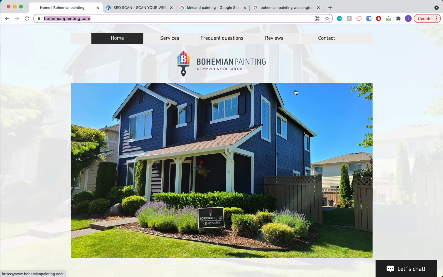The H1 header tag is essentially Google's first impression of your website. So when you go onto your website, it's the first thing that Google is going to see about your website. So in this case, you don't have an H1 header tag. So Cynthia, it's really important to use the keyword Kirkland Painting in both the H1 header tag and title tag. So in this case, you want to change the header tag to say Kirkland Painting. And then underneath, you could always put your company name, Bohemian Painting. However, you want to make sure that's the first thing people are seeing. So I would just add an H1 header up here and input Kirkland Painting into that.